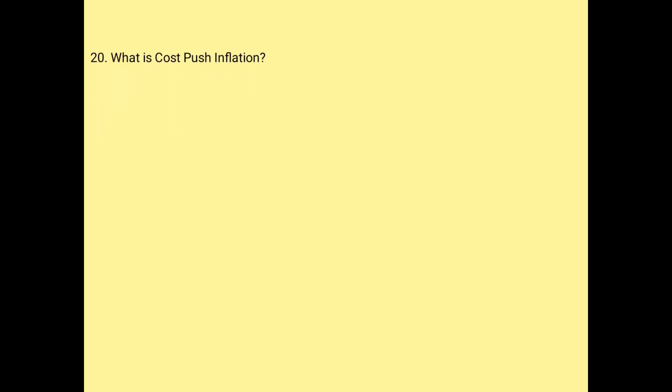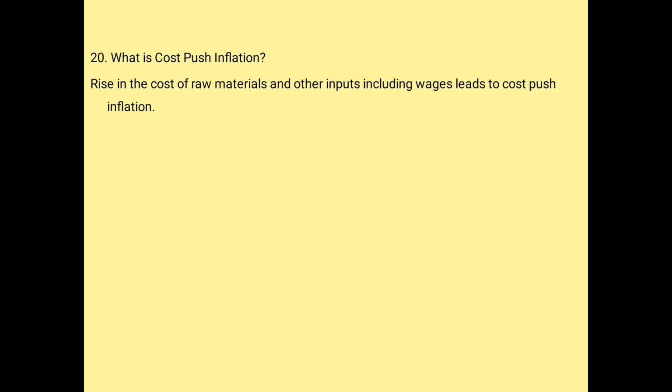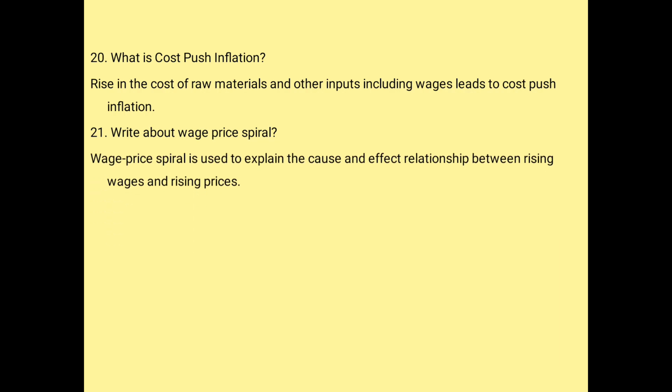Next is, what is cost push inflation? Rise in the cost of raw materials and other inputs including wages lead to cost push inflation. So when people are spending more for raw materials, we call it cost push inflation. That is going to push the inflation. Write about the wage price spiral. Wage price spiral is used to explain the cause and effect relationship between rising wages and rising prices.